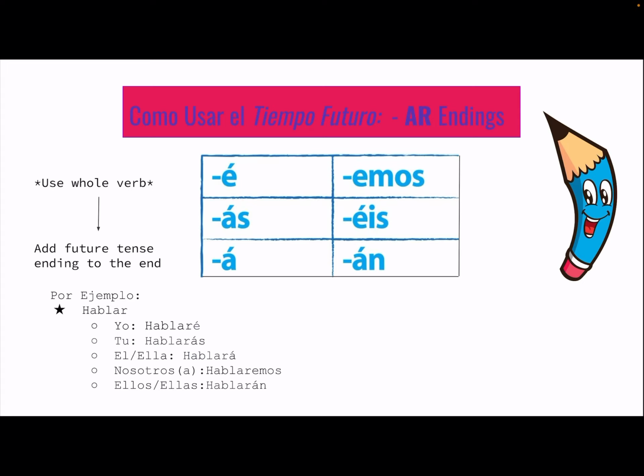Now that we know how to conjugate the verb in a future tense, an AR verb, let's use it in a sentence. Por ejemplo, hablaré con mi hermana mañana. So, in English, this means I will speak with my sister tomorrow. Since we are speaking of something we're going to do tomorrow in the future, we use the future tense.